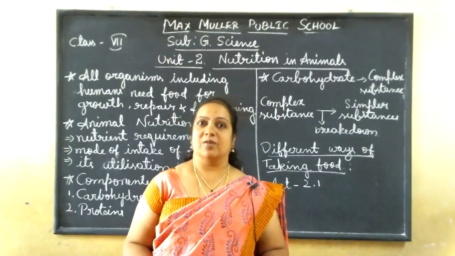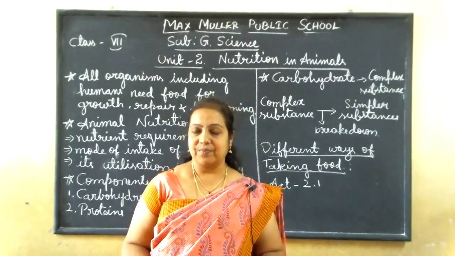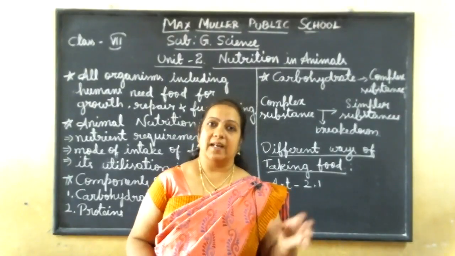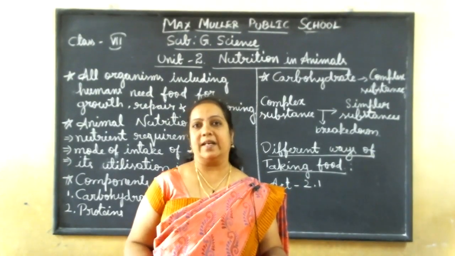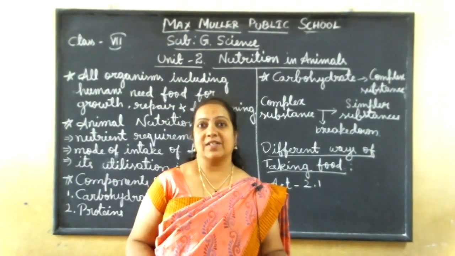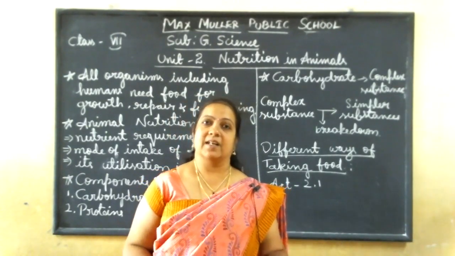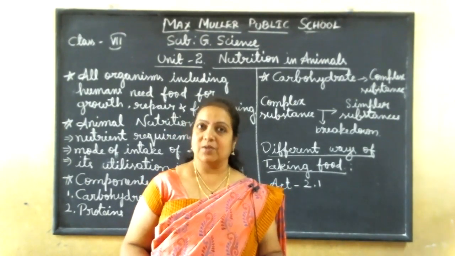By eating those, other organisms are surviving on the earth. We human beings eat plant products directly. Green leafy vegetables we eat, and other vegetables like tomato and brinjal. That is also what we are eating.